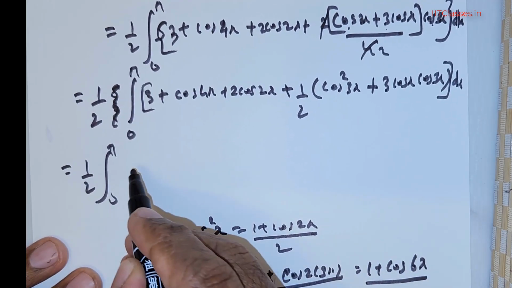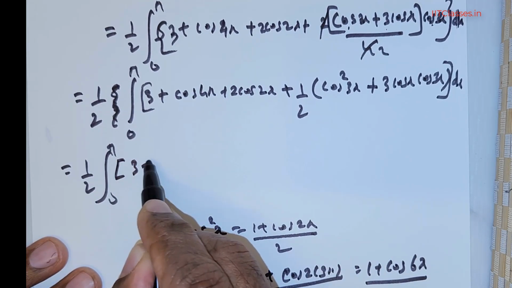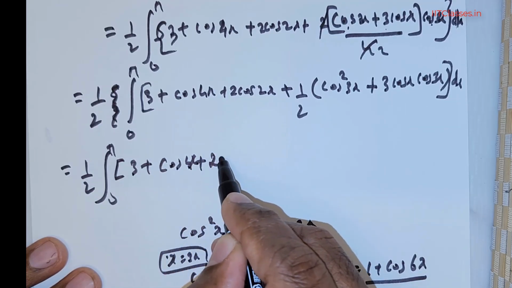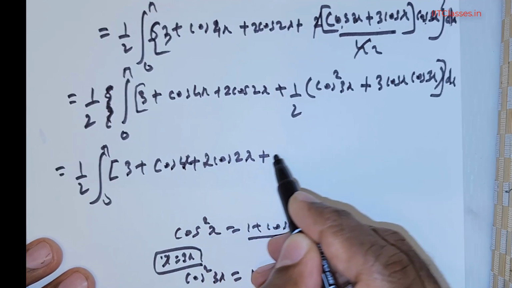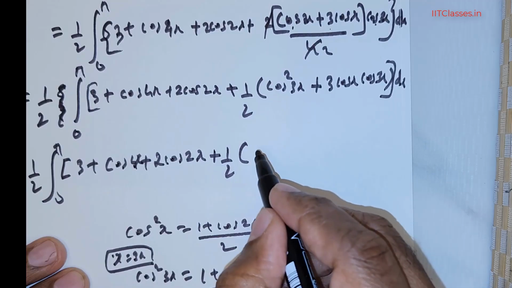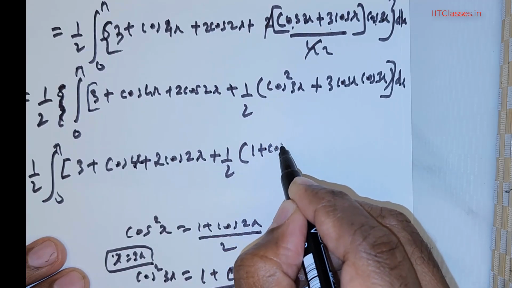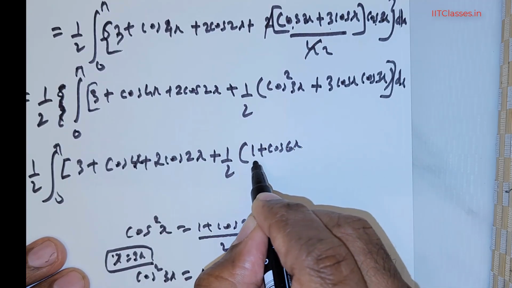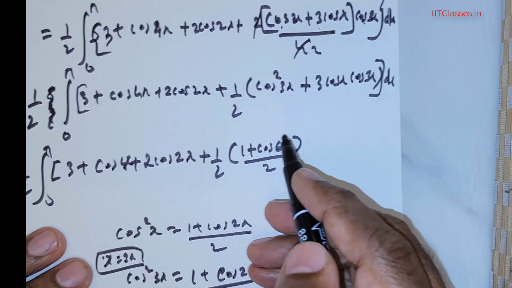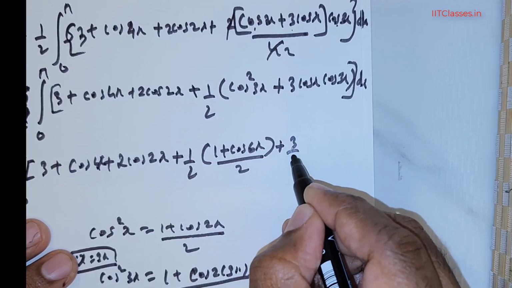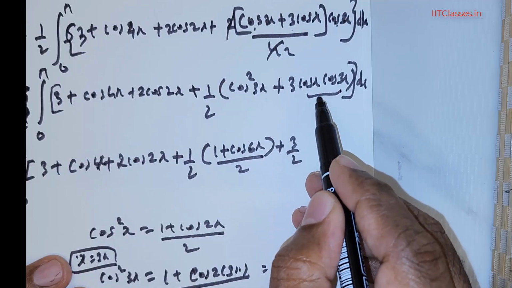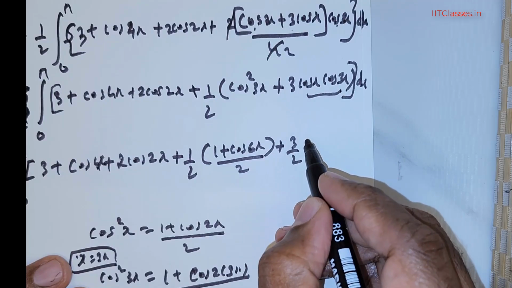So let's place that. So this is going to be 3 + cos 4x + 2 times cos 2x + 1/2 times cos squared 3x, which is going to be (1 + cos 6x)/2. So this 1/2 is going all through, right? So this is going to be + 3/2. Now I will convert this product to sum.